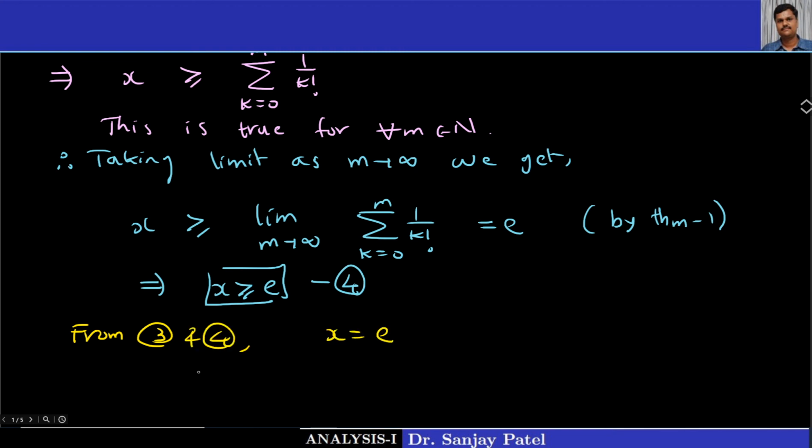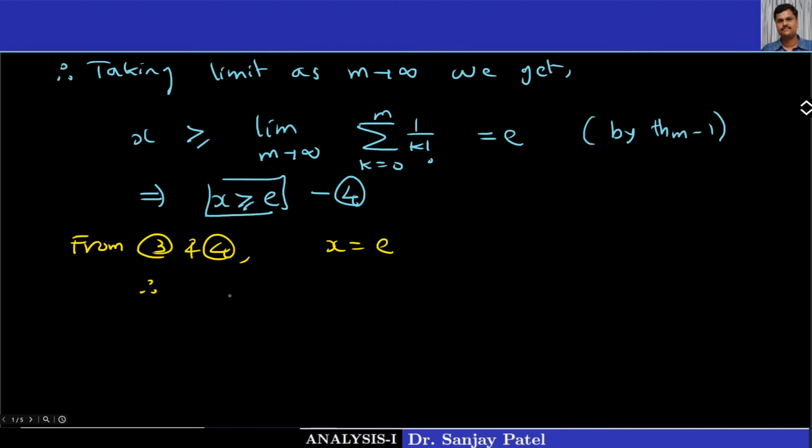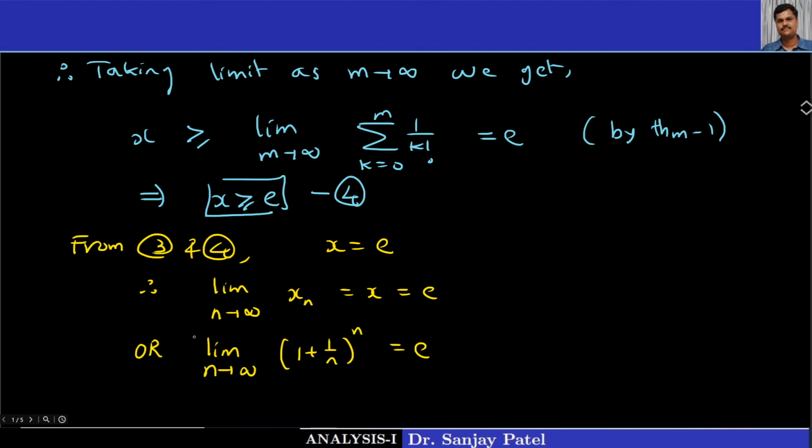But what is x? It is the limit of the given sequence. So I can say the limit as n tends to infinity of xn, which is x, is equal to e. Or in other words, xn is the nth term, so we can write (1 plus 1 upon n) whole raised to n tends to e. So this theorem is also proved.